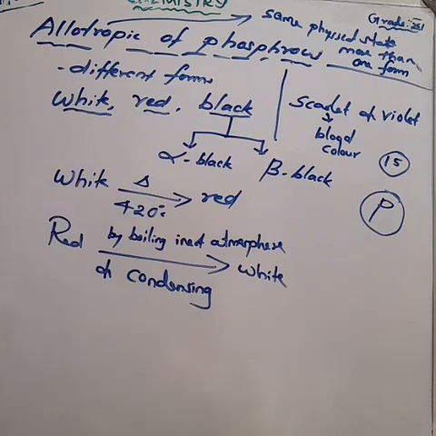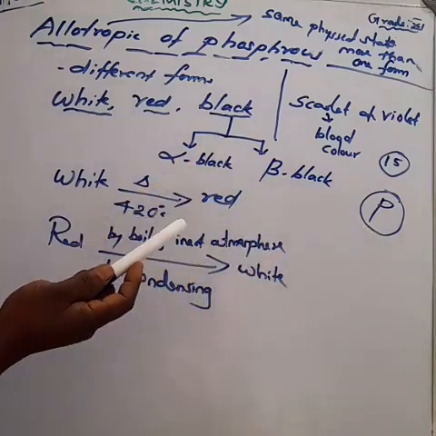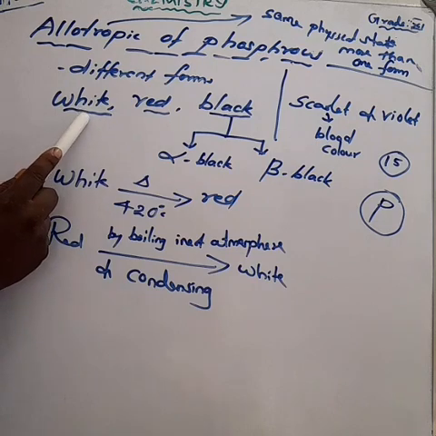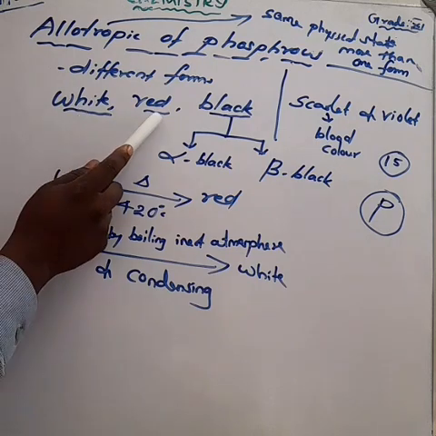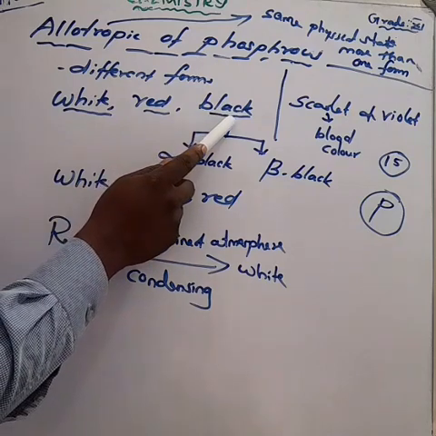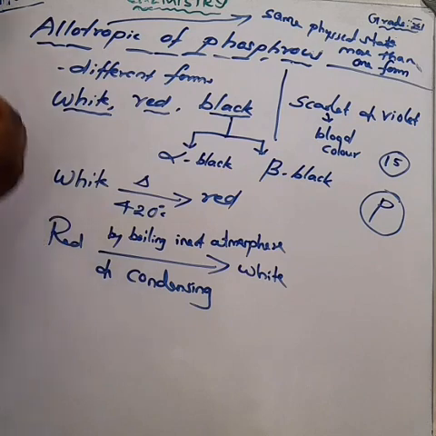Okay. Here, phosphorus has several allotropic forms. For example, number one is white phosphorus. Number 2, red phosphorus. Number 3, black phosphorus. These are some of the most common forms of phosphorus.